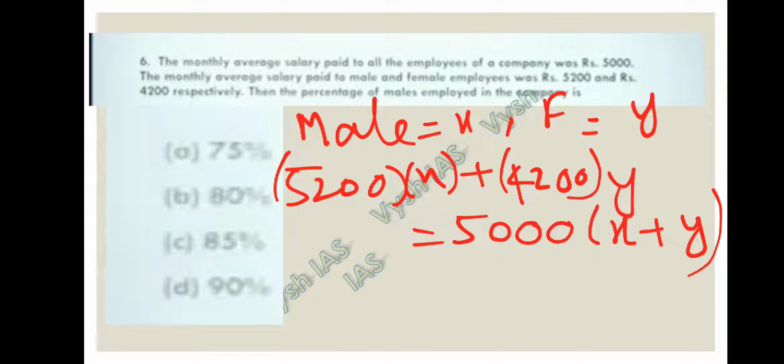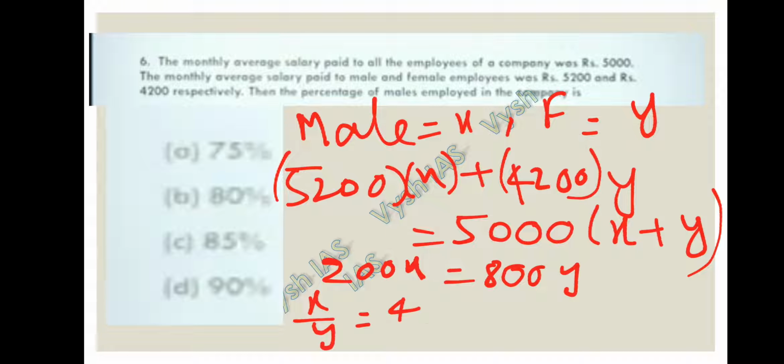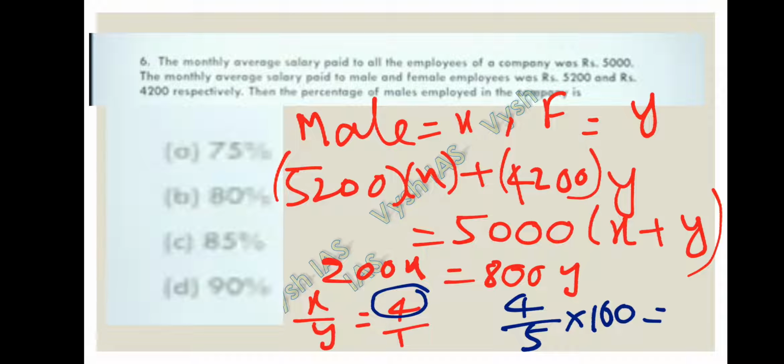If you solve them, the answer will be 200x equal to 800y. So x is to y is nothing but 4 is to 1. So if you take the percentage of x, x value is 4 here. Total is 4 plus 1, that is 5. So 4 by 5 into 100, that is 80%.